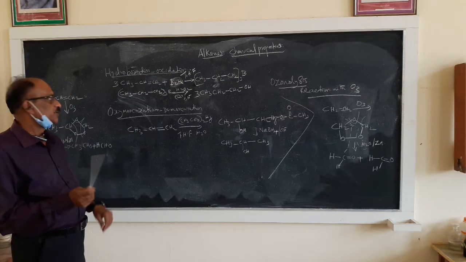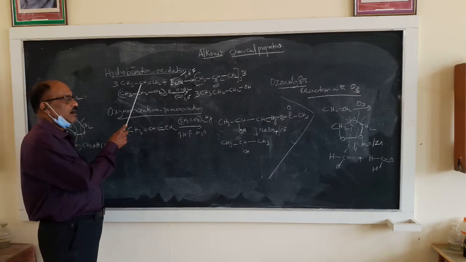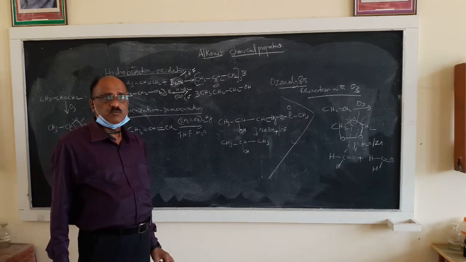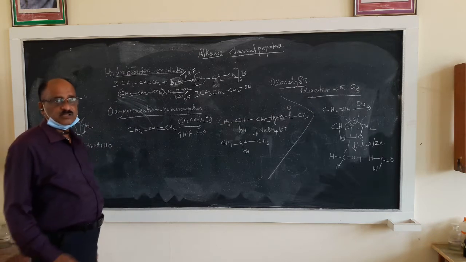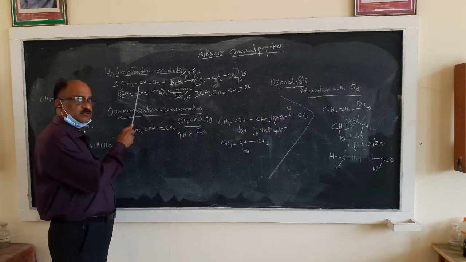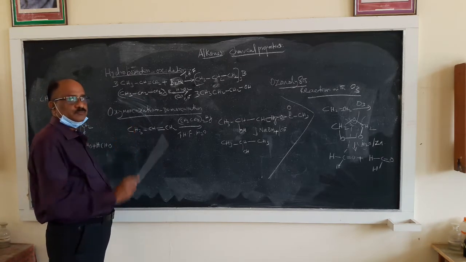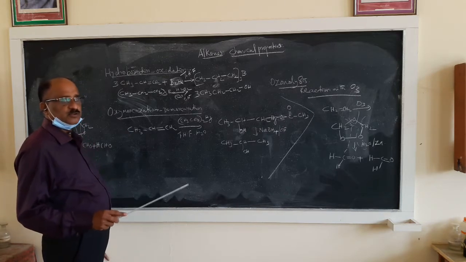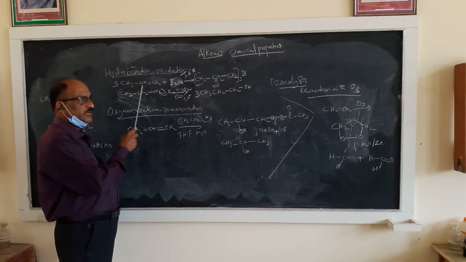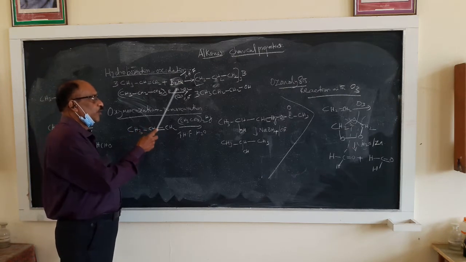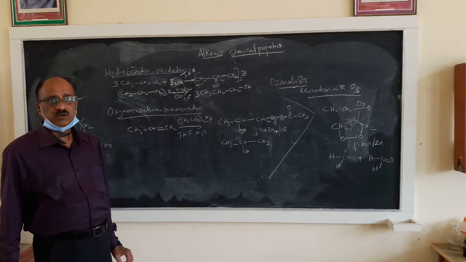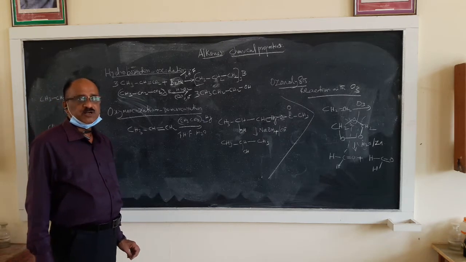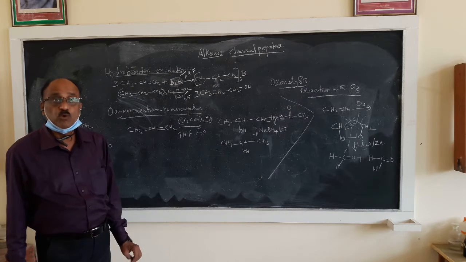What is the reaction? You take one alkene. Alkenes are hydrocarbons containing a carbon-carbon double bond. We take one example, propene. Propene you have to treat with diborane. B2H6, which is BH3 BH3, is known as diborane.